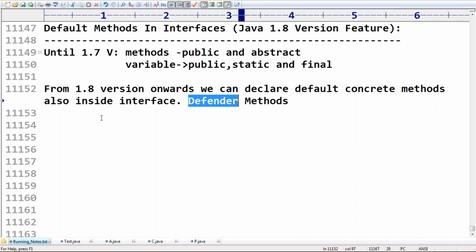First, you should be aware. Okay, what is the default method? How can you declare a default method? Very simple, sir. We can declare a default method with a default keyword.